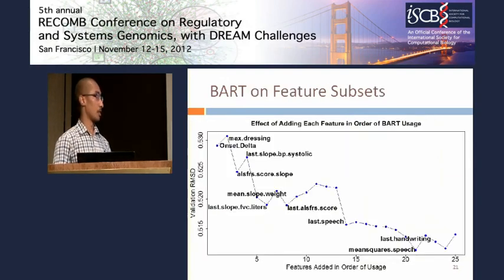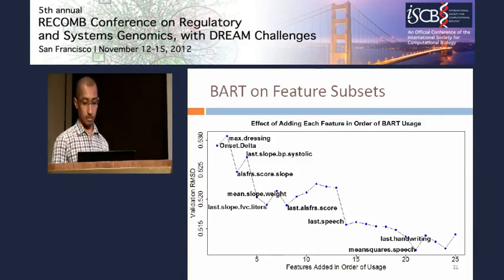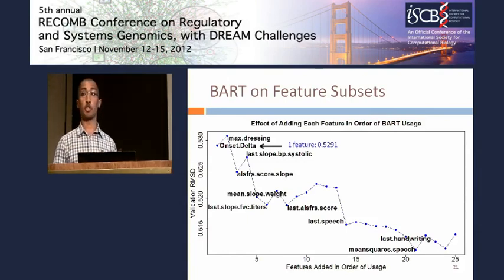Okay. To investigate the impact of each of these highly used BART features, we retrained our BART model using smaller subsets of features that were identified by the larger BART model. We began by just training a BART on a single feature, onset delta. And you see that with just one feature, you can already achieve an RMSD of 5291.